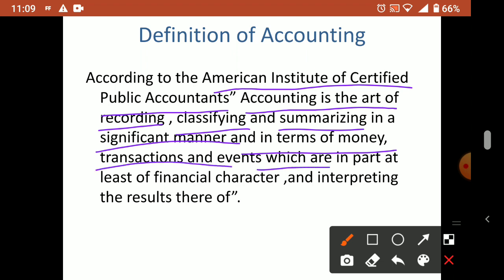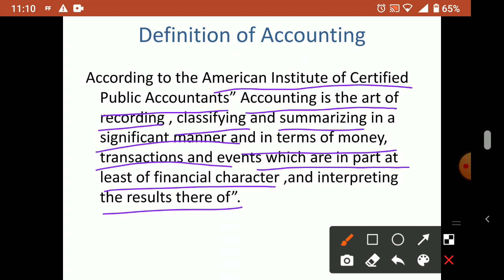Transactions and events which are, in part at least, of a financial character. So any transaction you can record, yes, but it should possess a financial character. Financial character should be there, meaning the money part should be there in it, and interpreting the result thereof. So whatever we prepare, finally what do we prepare? The profit and loss account and the balance sheet. These are the main accounts we prepare at the last.